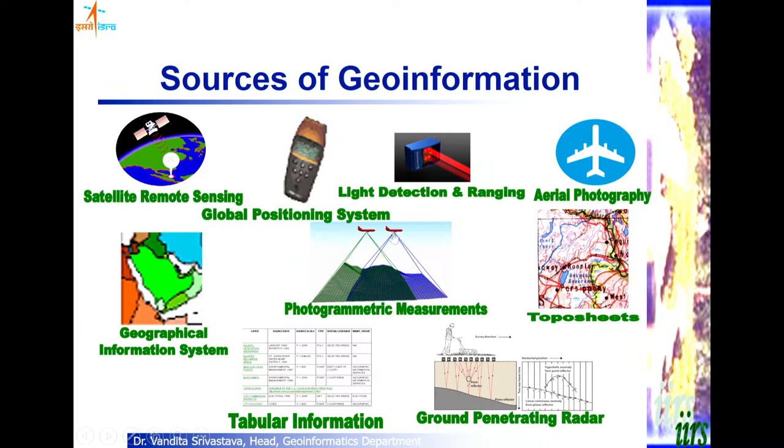You can also have geographic information from any other sources, for example, the GPR provides you the information about the storm water network that is beneath the surface. And then tabular information, that is you can have the X and Y as the columns in the table, that you can make entry into the GIS system. You can either directly make an entry, or you can have a pre-prepared table and then import that table to the GIS system. So these are various sources of geographical information.